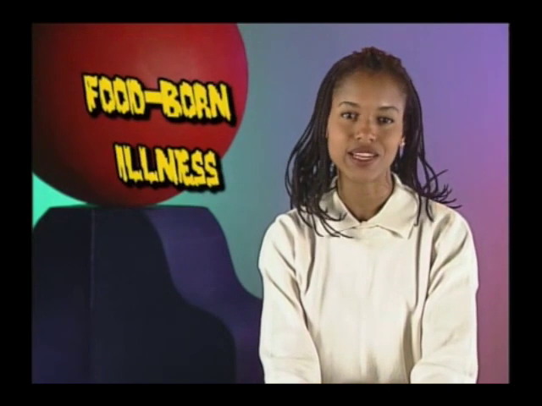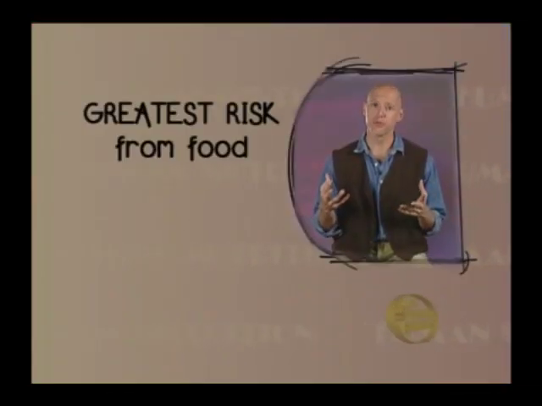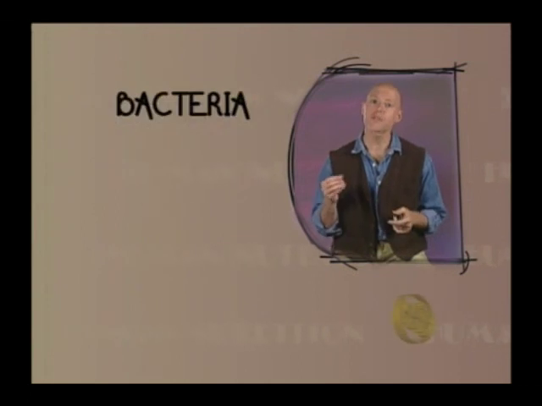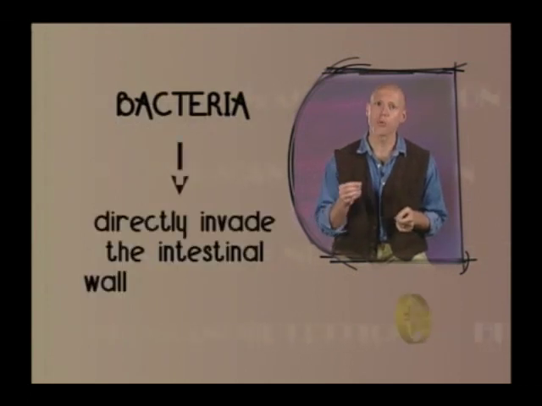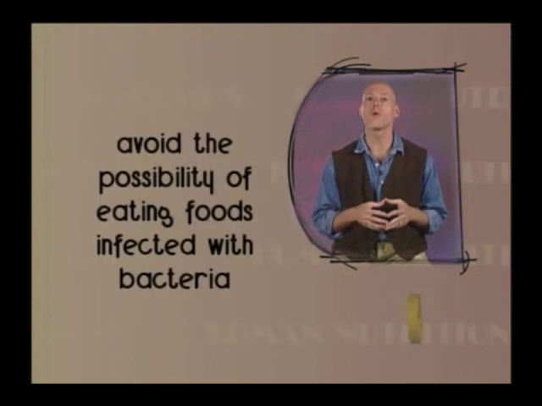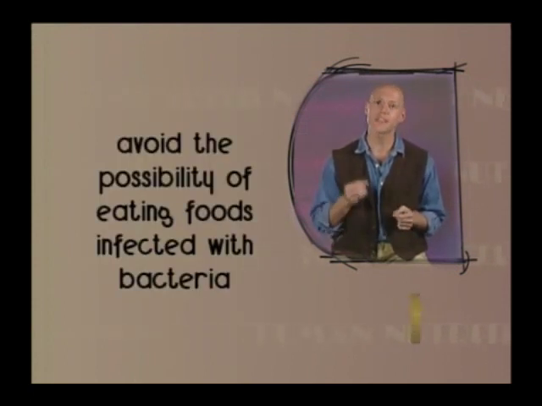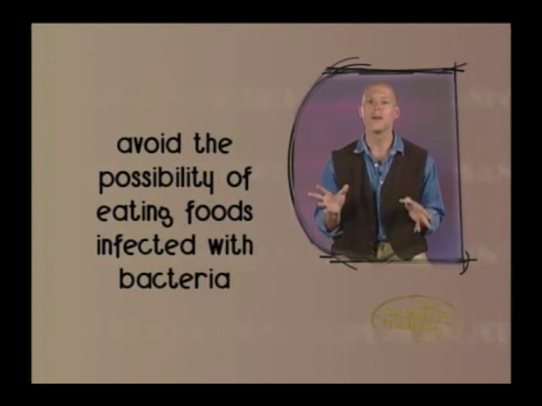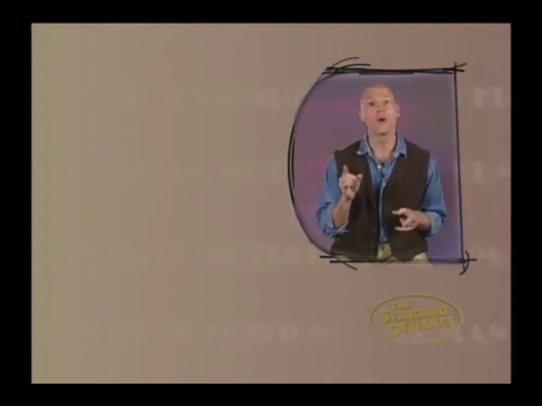Now let's focus our attention on what we can do individually to protect ourselves from catching a foodborne illness. Our greatest risk from food is caused by bacteria. Bacteria either directly invade the intestinal wall or produce toxins that do. One thing you can do to protect yourself is to avoid the possibility of eating foods infected with bacteria. This may seem simple, but did you know that 1/3 to 1/2 of the cases of diarrhea in the U.S. are caused by foodborne organisms? Yes, it's true.